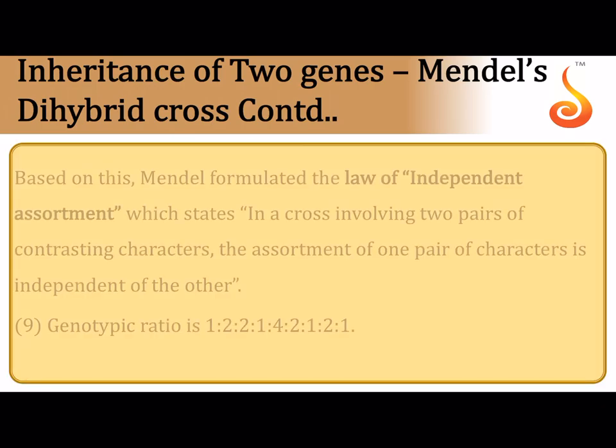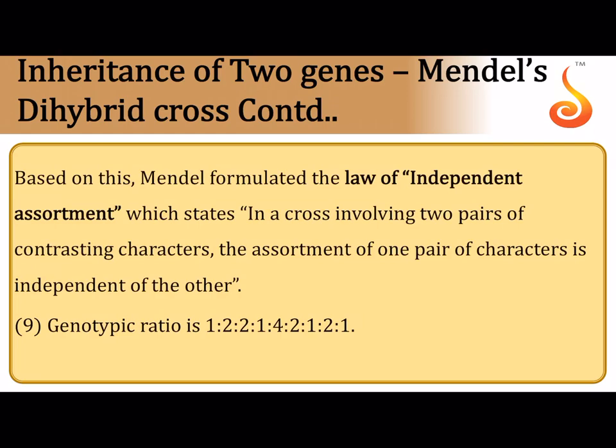This led to his next law, the third and the major law, which is referred to as the law of independent assortment. So remember, the law of independent assortment was the third law of Mendel. According to this law, when there are two pairs of contrasting traits involved, one is round and one is wrinkled, one is green and one is yellow, the segregation of one pair of traits is independent of the other.